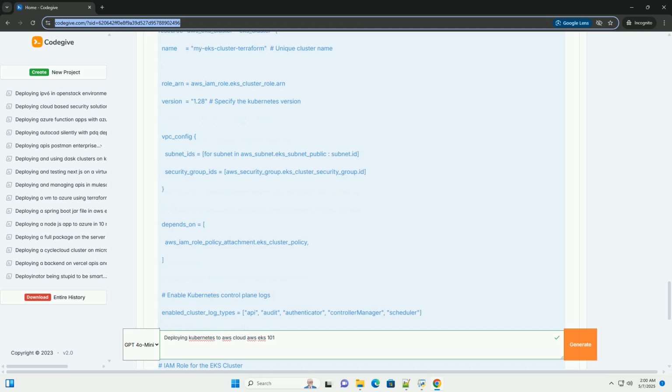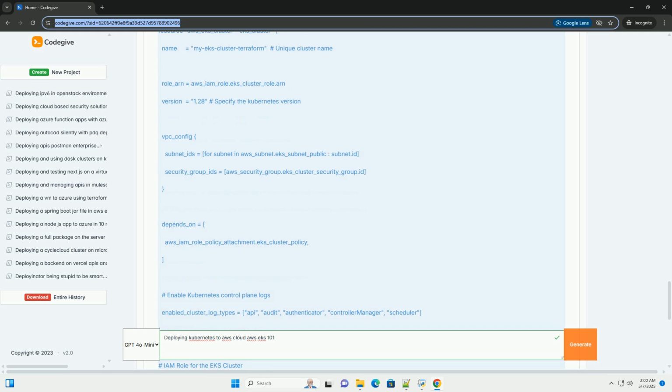High availability. Deploy worker nodes across multiple availability zones. Use pod anti-affinity to prevent pods from being scheduled on the same node. Configure health checks for your deployments and services. Infrastructure as code. Use Terraform or CloudFormation to manage your EKS infrastructure. This makes it easier to reproduce your environment and manage changes. Kubectl context. Always make sure your kubectl context is set to the correct cluster before running commands.